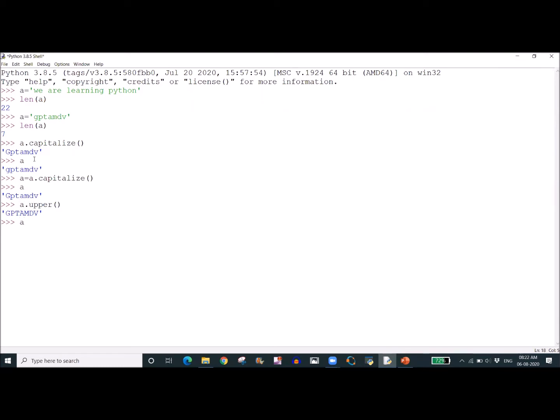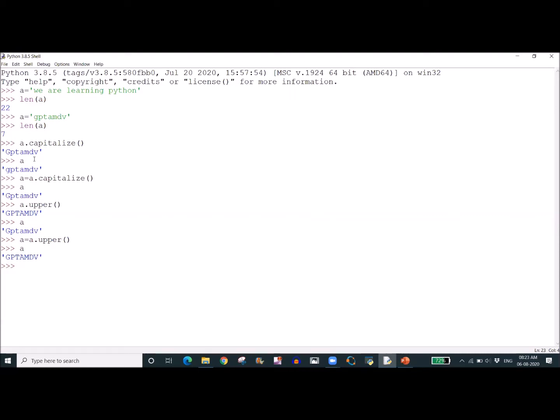Again, if I print A, the same capital G small p t a m d v is printed, because we have not assigned this changed string to A. Now I am writing A is equal to A dot upper. Now I am assigning the entire upper string to A. Now A is capital GPTAMDV.